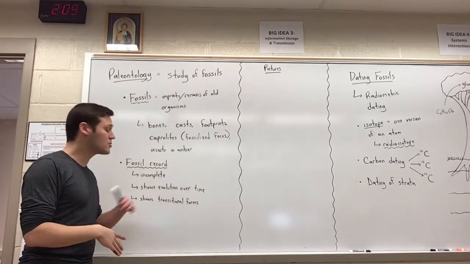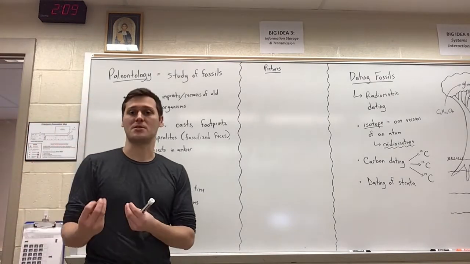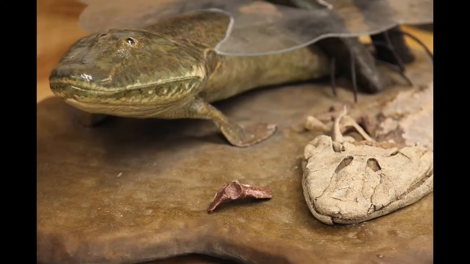And so the fossil record shows evolution. We also see transitional forms of fossils, which is interesting. I'll see if I can insert a picture right here, but there's this one fossil called Tiktaalik roseae, if I'm pronouncing that correctly. That was a fossil that was considered one of the first organisms that made the transition from water exclusively to water and land.